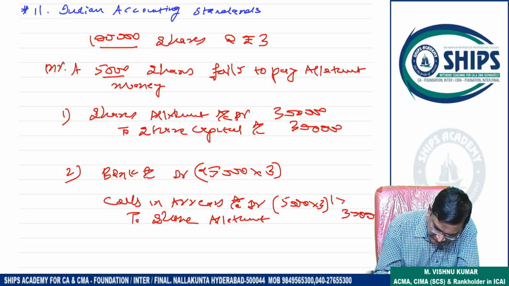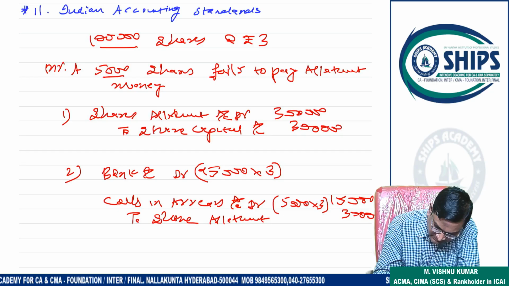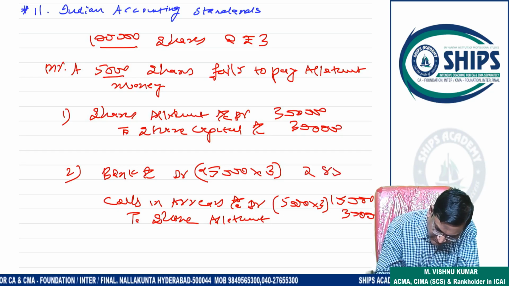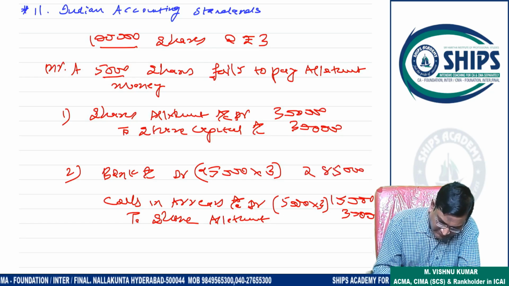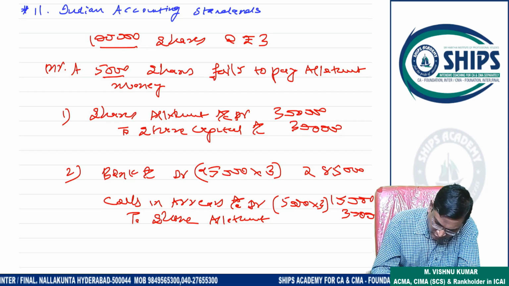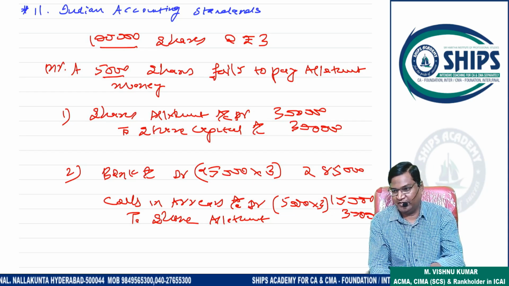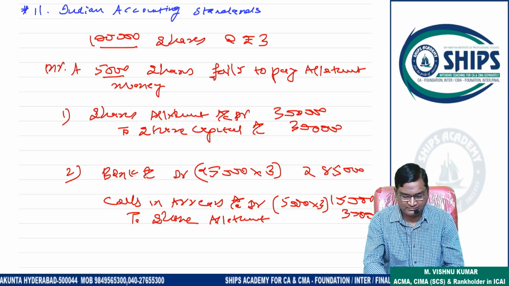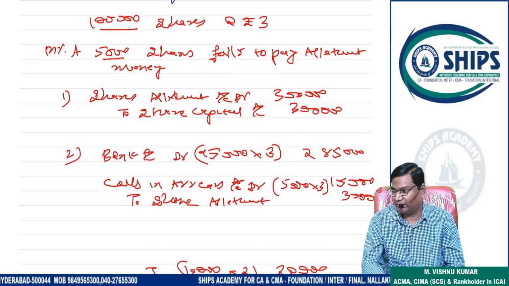Out of 3 lakh, 15,000 is not received, so 285 received. The entry will be bank account debit 285, calls in arrears 15, to share allotment 3 lakh. Can this entry be understood? Did everyone understand this?